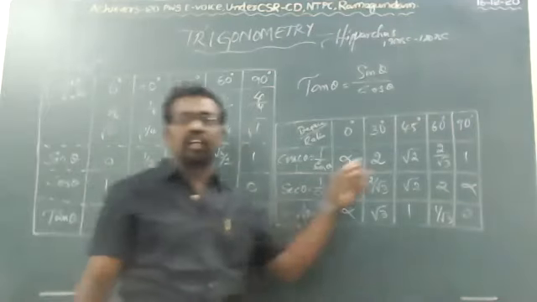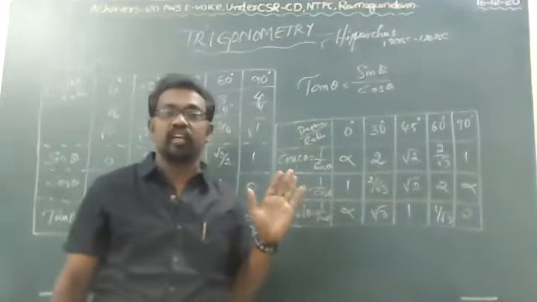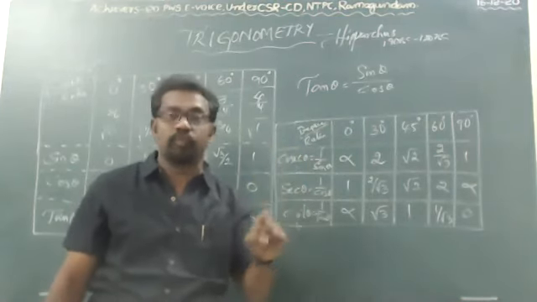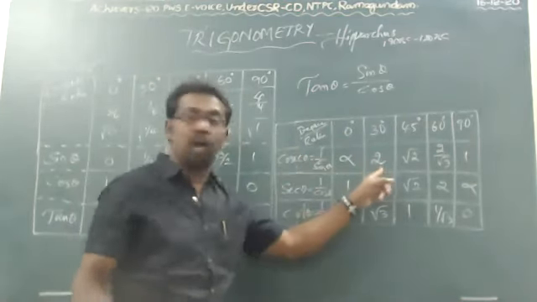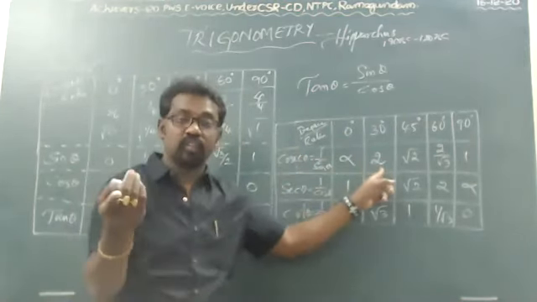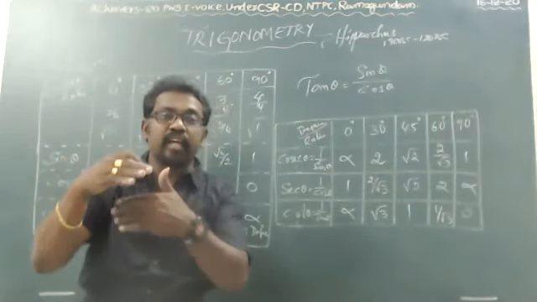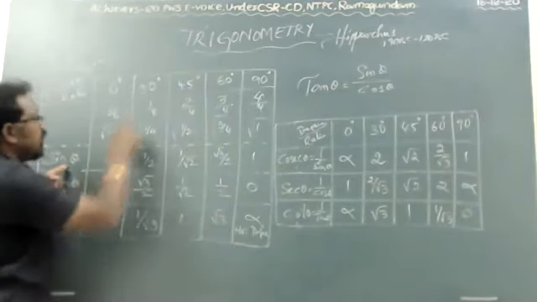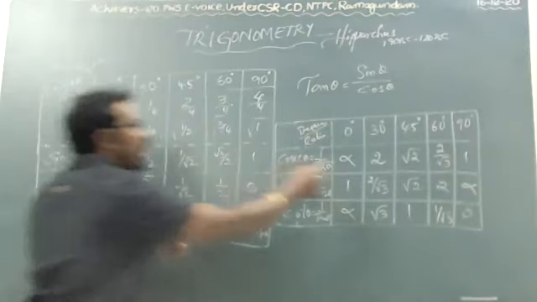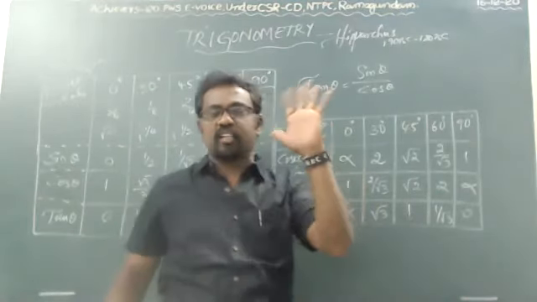Even cosecant 30 degrees is very easy. Cosecant 30 is 2. How? Cosecant is 1 by sine. Sine 30 degrees is 1 by 2, and you have to take the reciprocal. Sine 30 degrees is 1 by 2, reciprocal I did, just calculated, that's it.